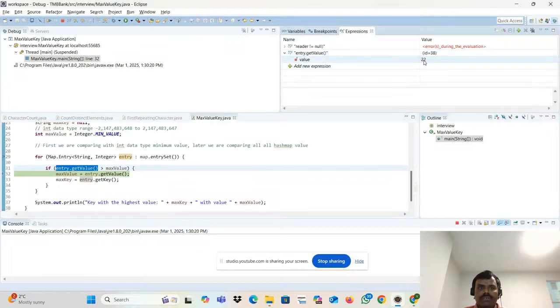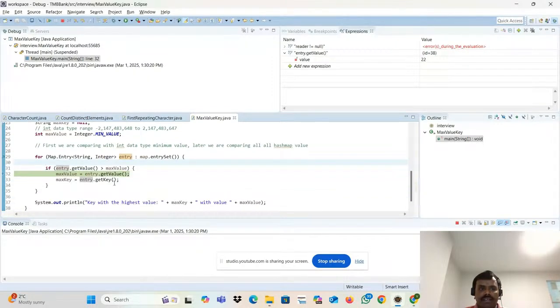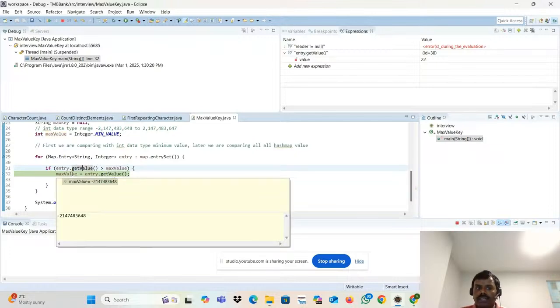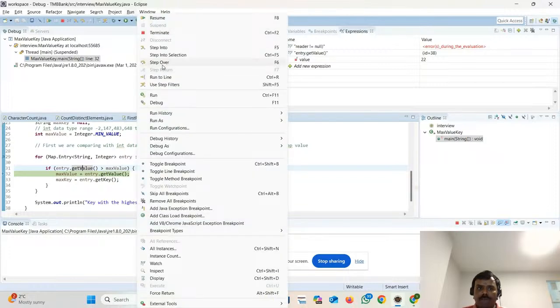Value is 22. Whose value is 22? It is just checking Dinesh's value. Now checking who's the greater one right now? This value is 22. So the condition is true. So obviously max value is 22. Let's see.